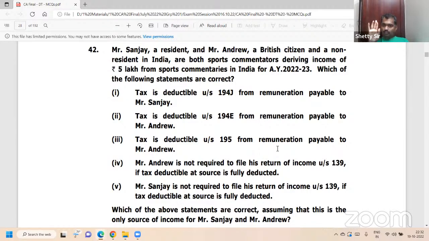In the bracket, they are not sports persons. Commentators are not sports persons. TDS, which section? 194J for Sanjay, and for Andrew 195. 194E is for sports persons. These are not sports persons. Understood? Write the answer as 1 and 3.